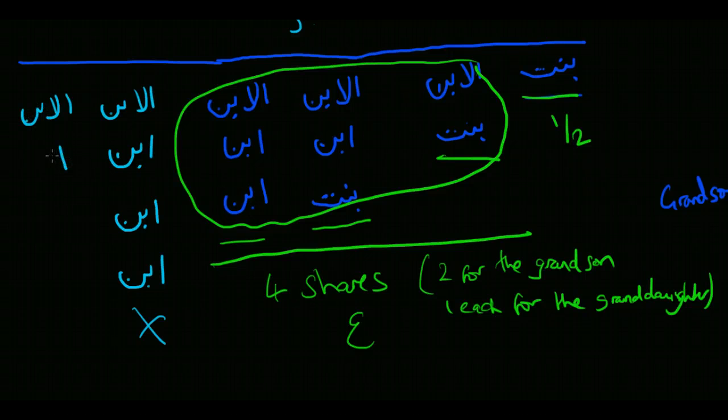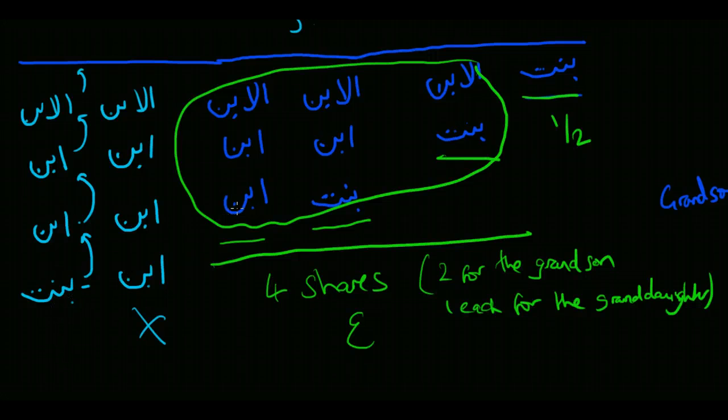And similarly, if we had a great granddaughter, and remember, you essentially read from the bottom up. So this is granddaughter of the daughter of the son of the son of the son of the deceased, which translates as the great granddaughter.